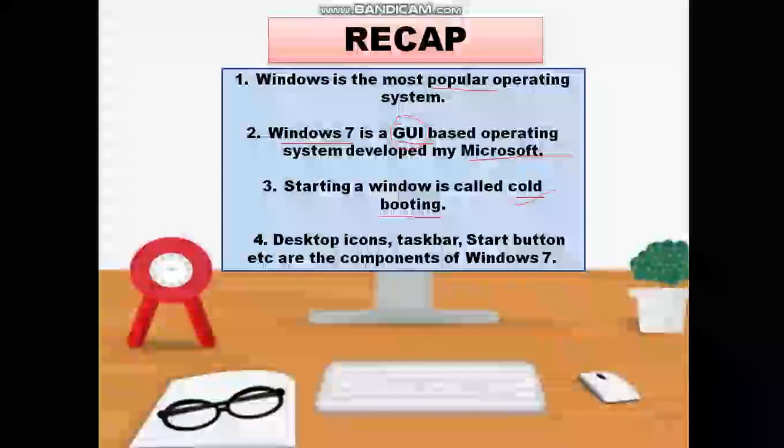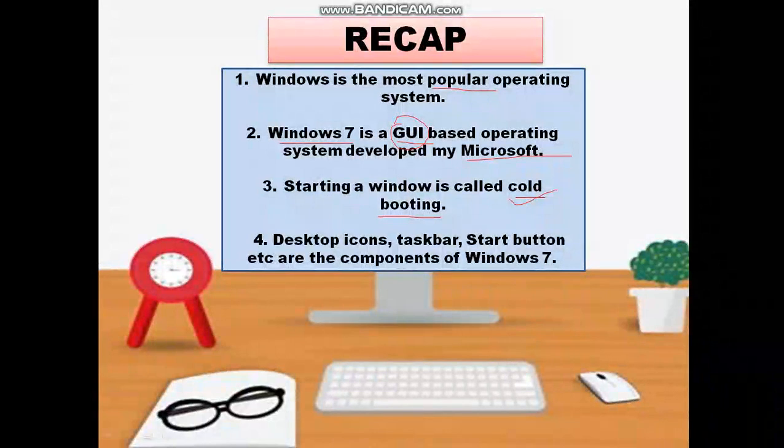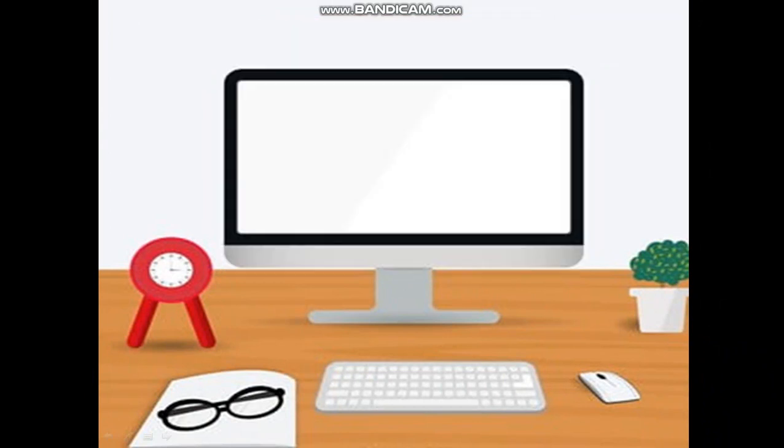Desktop icons, taskbar, start button, etc. are the components of Windows 7. So children, you have learned about the various components of Windows 7 like desktop icons, taskbar, start button, etc. Now let's continue with this lesson.